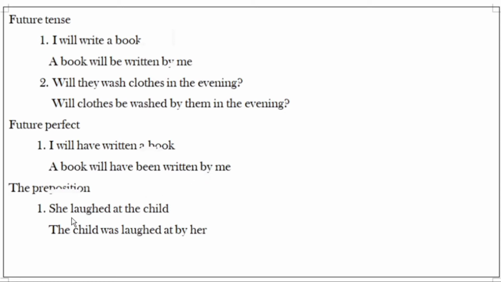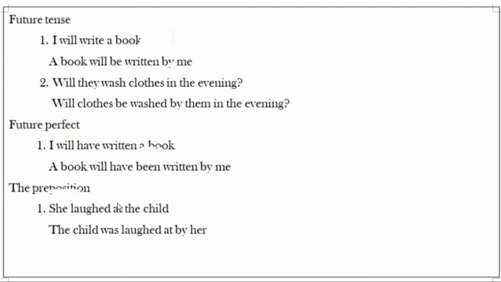And now the preposition. She laughed at the child. Here the preposition at we are using. In this sentence, immediately after the verb an object will not come.